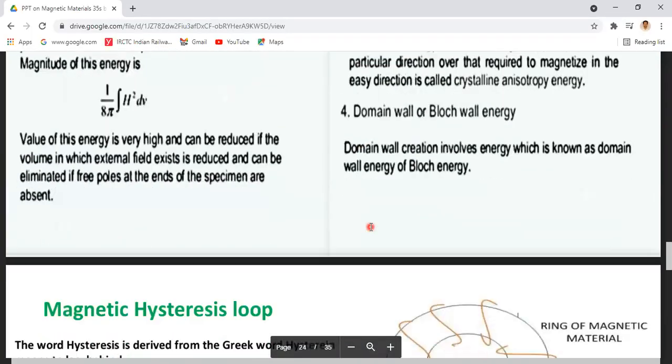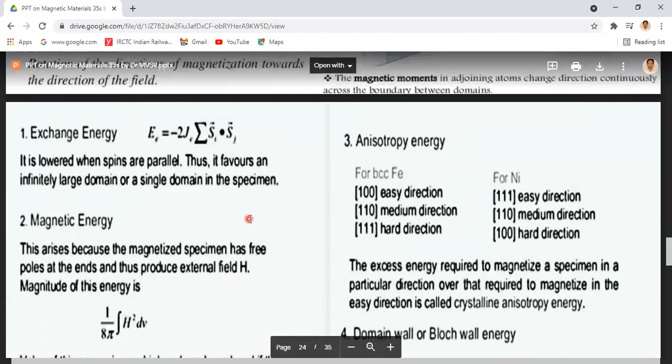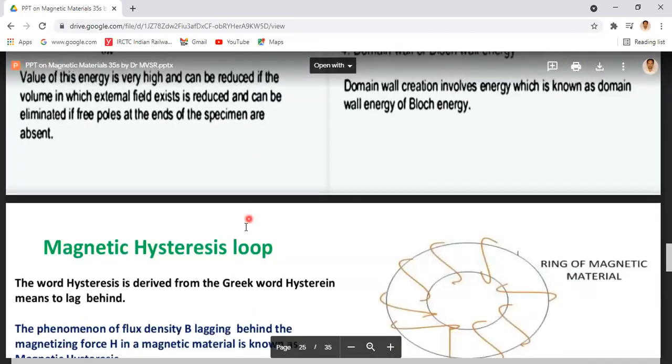And coming to the next topic, magnetic hysteresis behavior. These ferromagnetic materials have a very important property, that is magnetic hysteresis. Now we will learn this magnetic hysteresis in our next class.